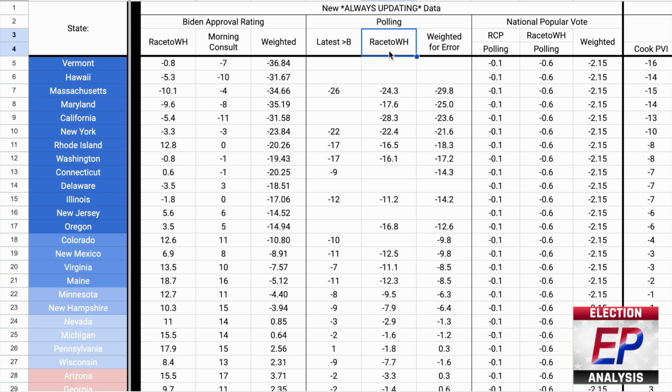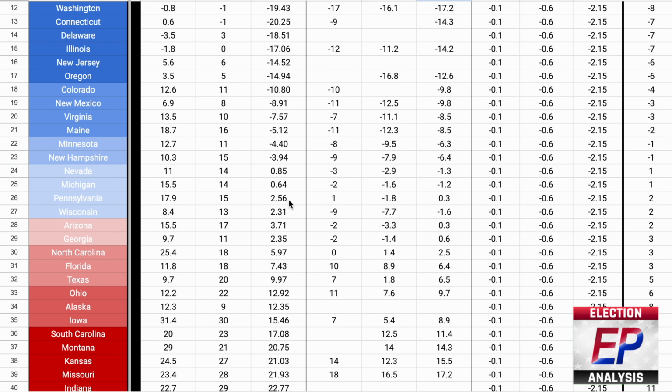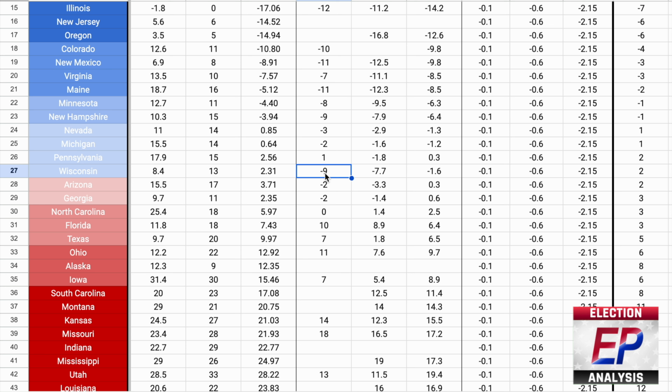Something new I'm doing this year, as a result of repeated polling errors in the last several cycles, is that now I'm accounting for polling error and backing all polling data against fundamentals, in this case 2020's results. So, for example, in Wisconsin, the last B-rated poll or better, in this case Marquette University, had Biden up 9 points. And Race to the White House's average, which was heavily affected by that poll, here is Biden plus 7.7.